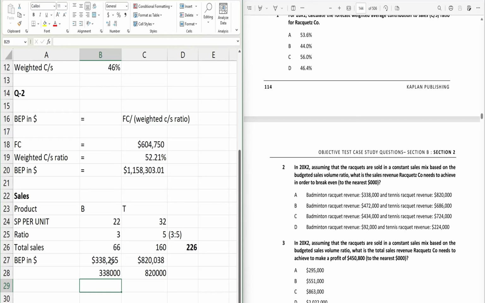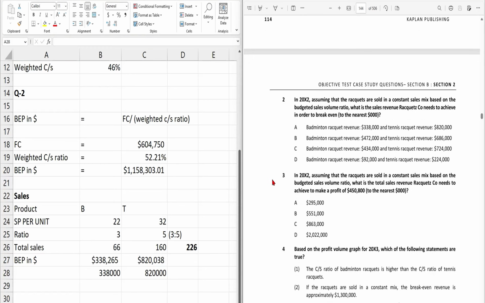But if your third digit from the last is more than 5, in that case you need to add 1 to the immediate one digit. Suppose if here there is 6 instead of 2, I need to add 1 here, so it will be 339000. But here it is less than 5, so that's why I have simply turned the last 3 digits into 0. Okay, so this is for question number 2.